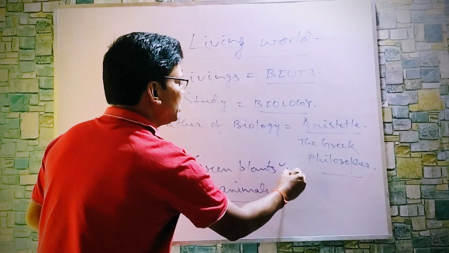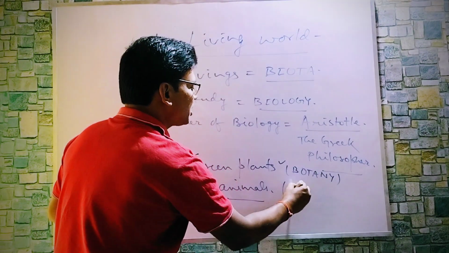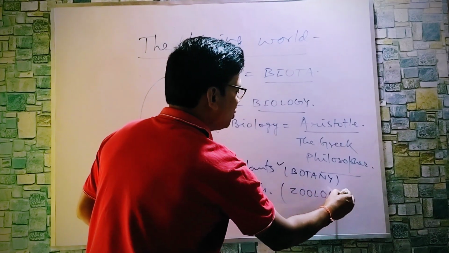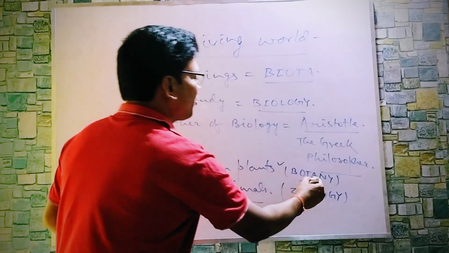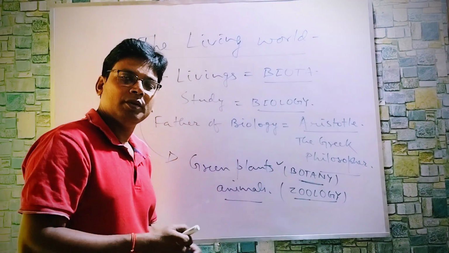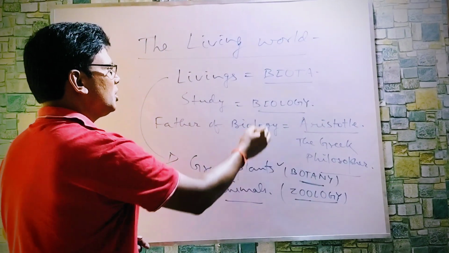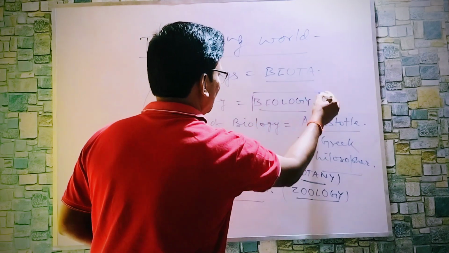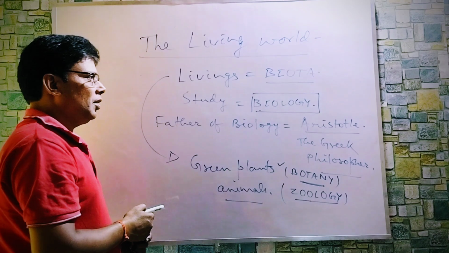Green plants are studied in botany, and animals are studied in zoology. Botany means herb, or you can write phytology. Zoology, zoo means zoo, you know. So botany plus zoology unite together to form biology.